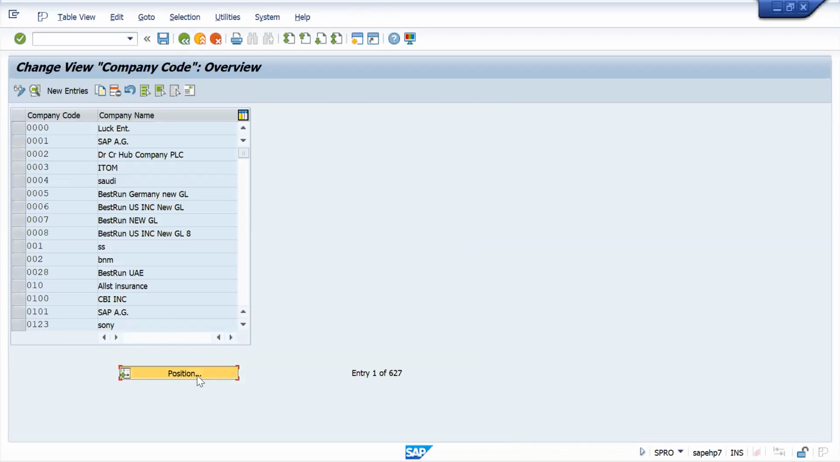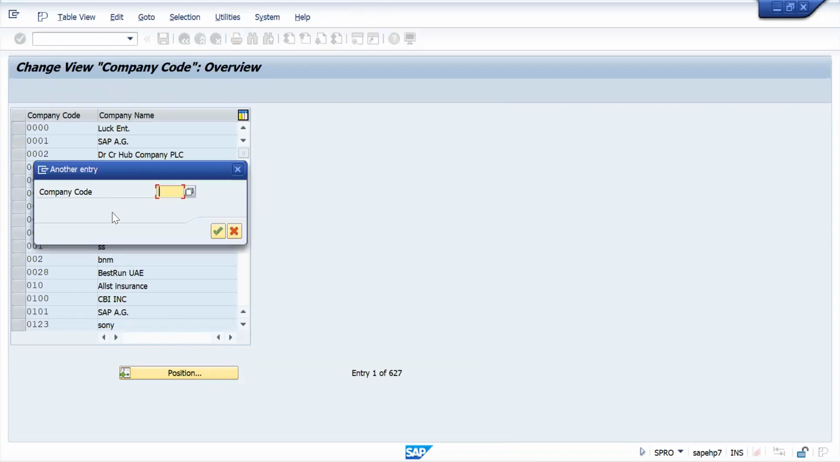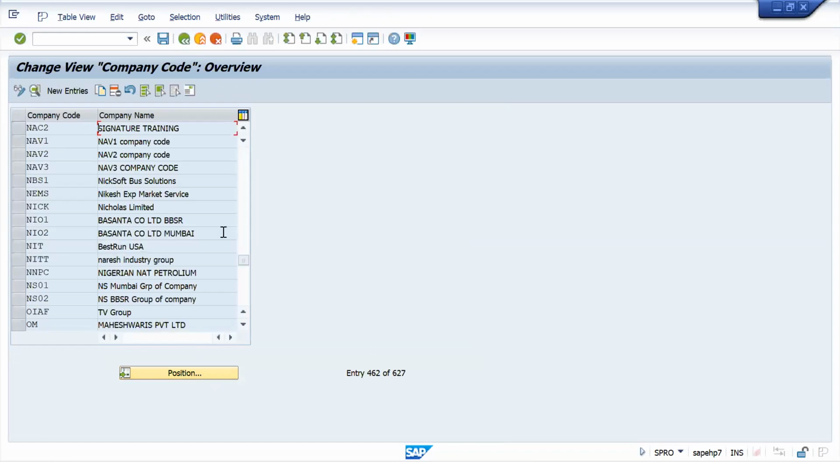Here I will search my company code. Go to position. How to search? Go to position. You can search, or else you can do Control F. Position. Company code. What is my company code? NAC2, I have just created, right? Enter. So it will come here, right?